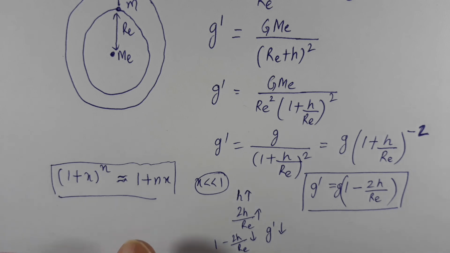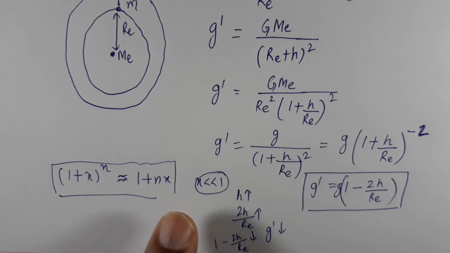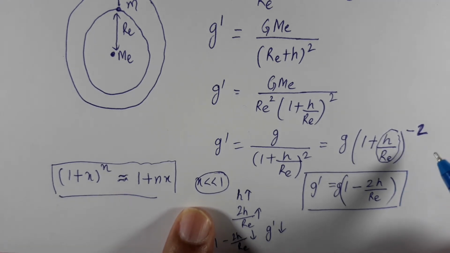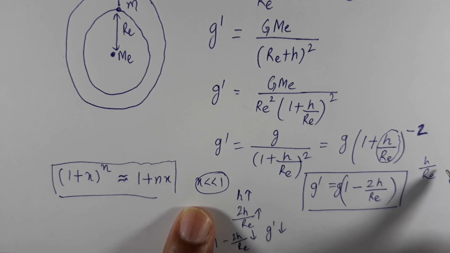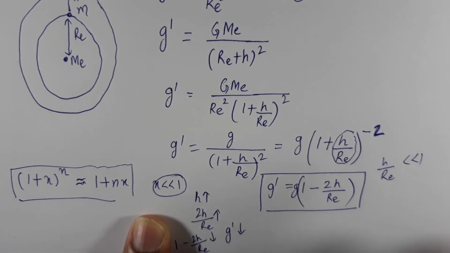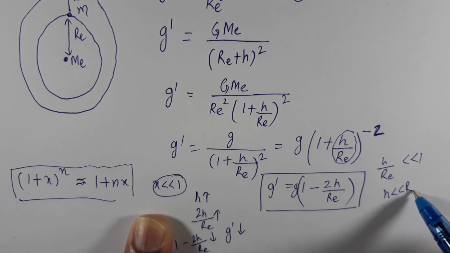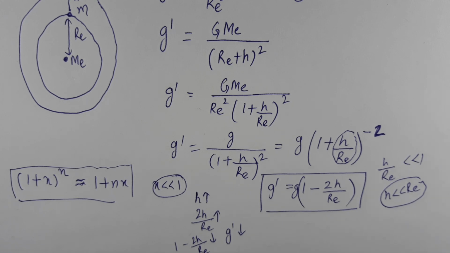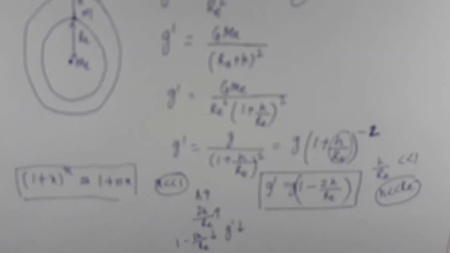Next important thing: this formula we have used by keeping in mind that x, which is h by R_E, is very much less than 1. That means h is very much less than R_E. If you go a small height compared to the Earth's radius, then you can use this formula. If you go to a larger or comparable height, then this formula cannot be used.